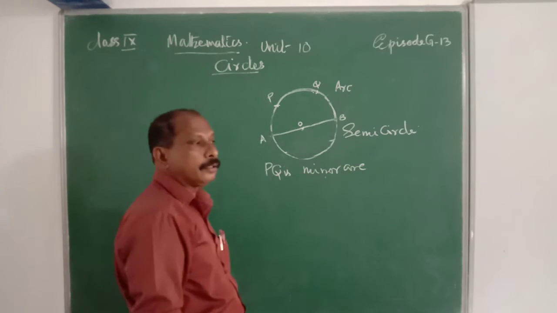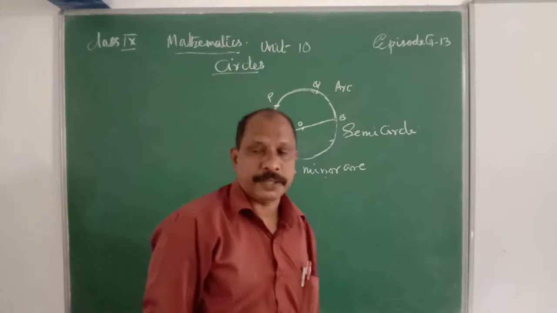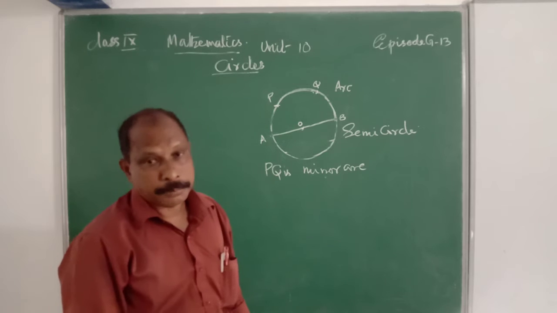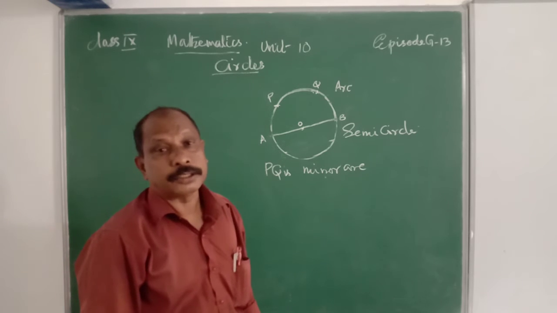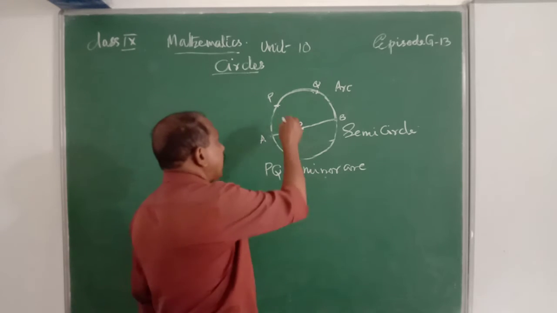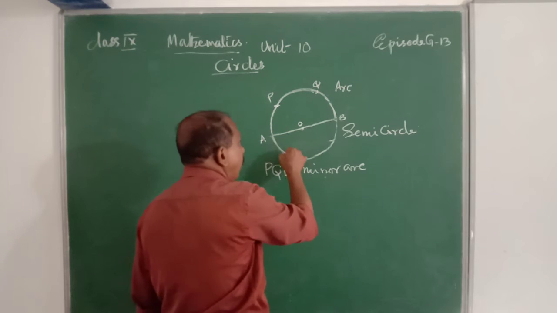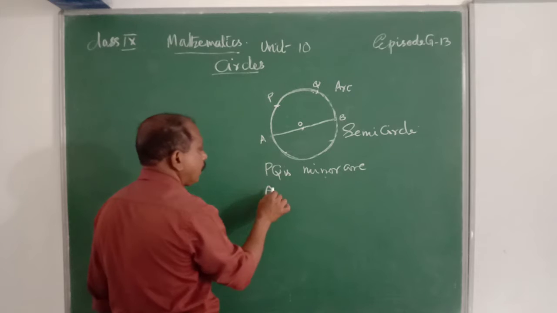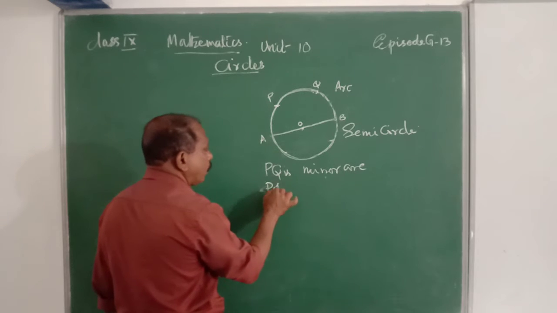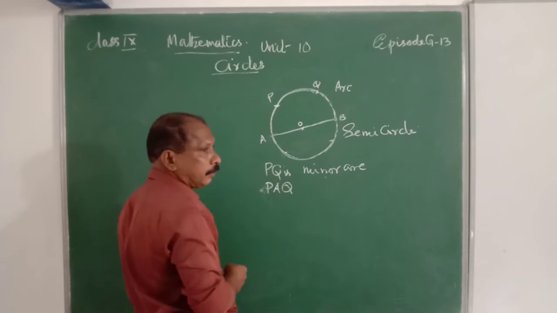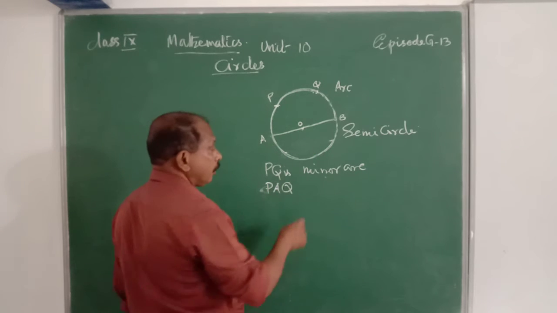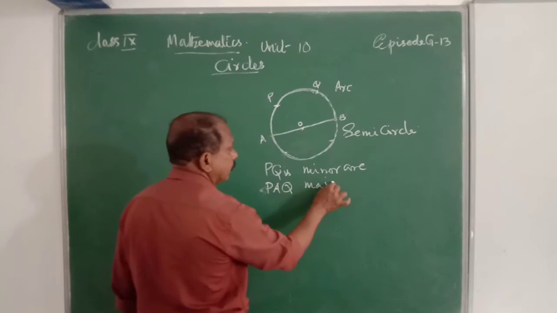What is a minor arc? The length of an arc of a circle that is less than the semicircle. Therefore, it is a minor arc. Now this arc PAQ is another arc, but the length of that arc is greater than the semicircle. Therefore, it is known as a major arc.